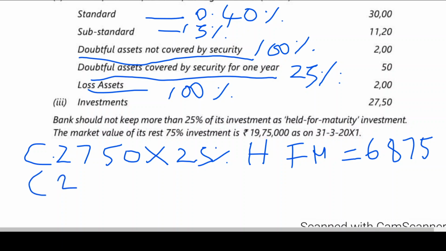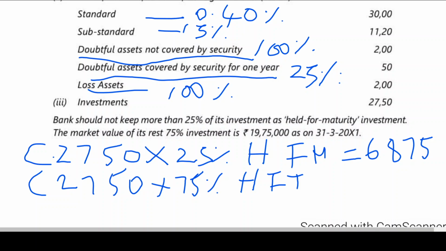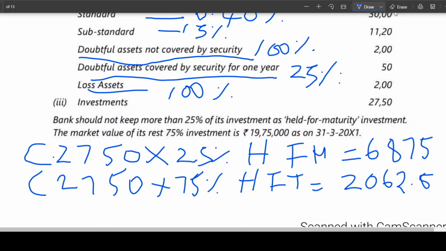Next, 2750 we are assuming as held for trading, which is coming to 2750 into 75%, coming to 2062. Some mistake is there.